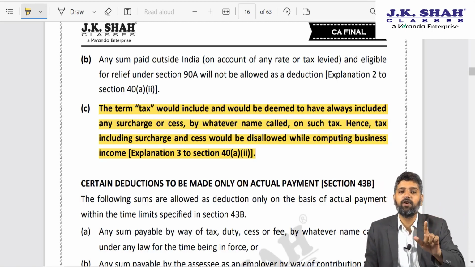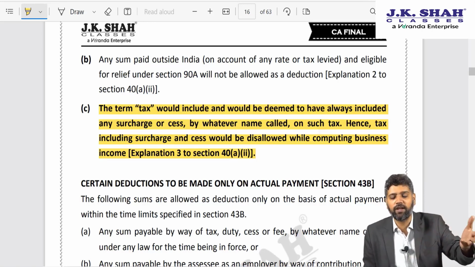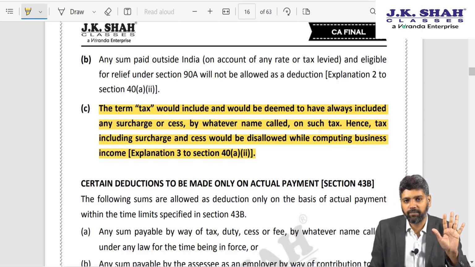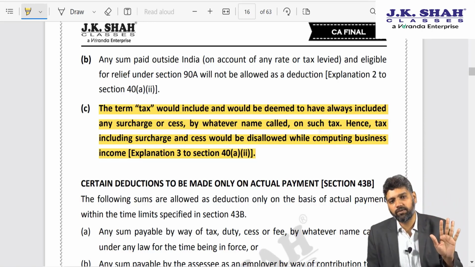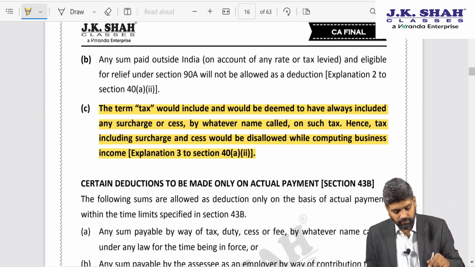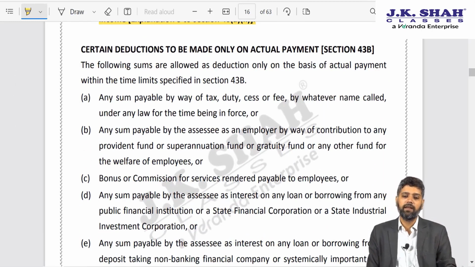And in such case, because the assessee has voluntarily come forward and disallowed the cess or asked the AO to recompute the income by disallowing the cess, there would not be any penalty proceedings on the assessee. No penalty will be imposed. That is a related amendment. Fair enough. Moving ahead to the next point.